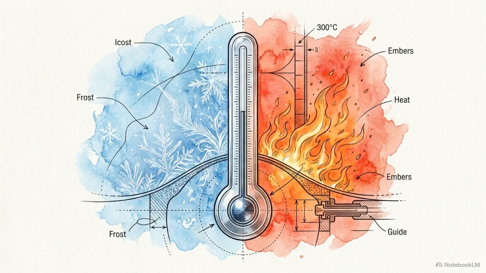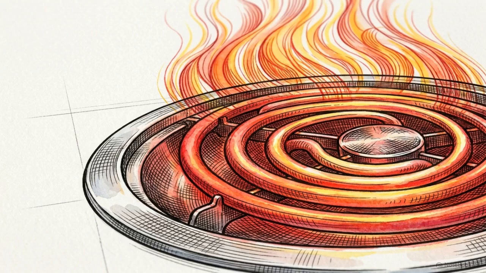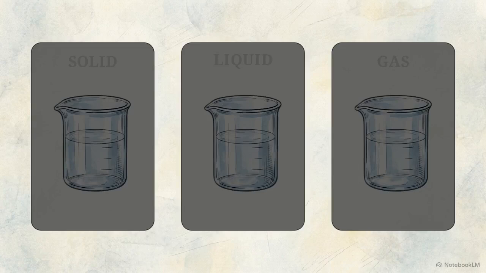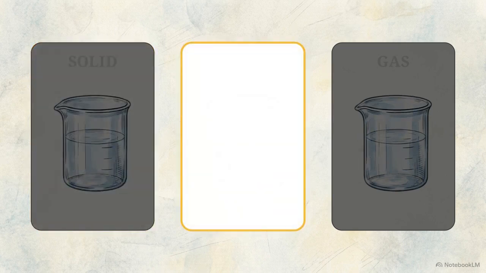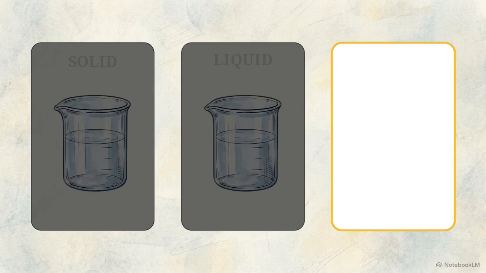Matter changes its behavior based on its energy level. By adding or removing thermal energy, what we feel as heat, we can shift how these particles interact. These energy shifts create the states of matter. In a solid, particles are locked in a grid, just vibrating. As we add heat, they become a liquid, gaining energy to flow. With more heat, it becomes a gas, flying at high speeds.